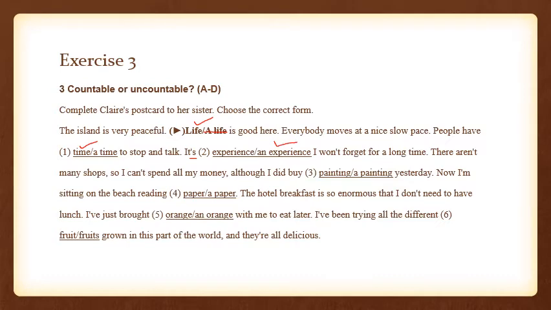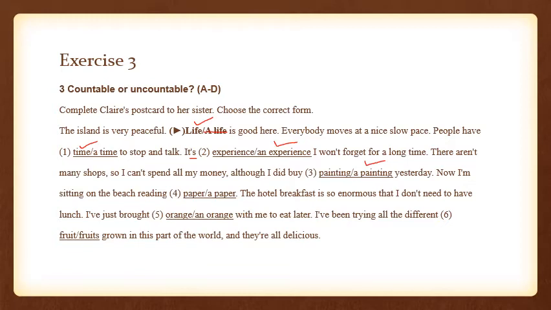It's an experience I won't forget for a long time. There aren't many shops, so I can't spend all my money, although I did buy a painting yesterday. So she obviously bought a painting, so we are going to choose a painting here.